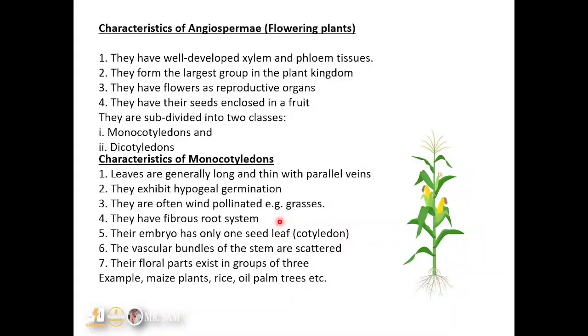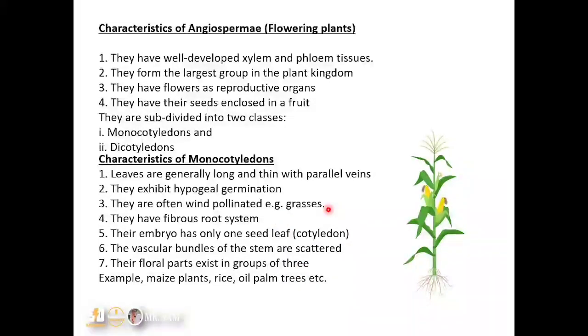Okay, so they have a fibrous root system, and you can see the fibrous root system here, and the vascular bundles of the stem are scattered. So their vascular bundles, meaning the xylem and the phloem, are scattered. They are not organized, and the embryo has only one seed leaf. That's the cotyledon, obviously where the name monocotyledons comes from. And their floral parts exist in groups of three. Examples are the maize plant, rice, oil palm trees, and the rest of them.